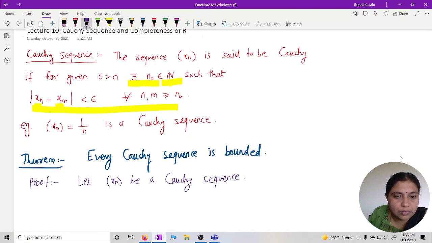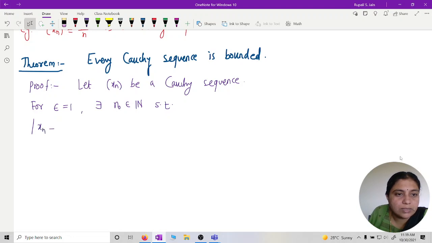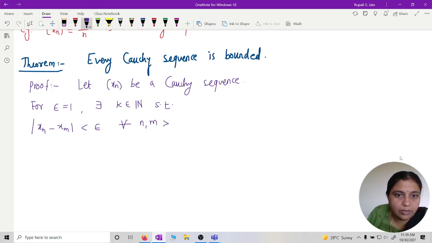Yes, ma'am. So since it is a Cauchy sequence, for epsilon equal to 1, there exists a natural number n0 belonging to N such that mod of xn minus xm is less than epsilon for all n, m greater than or equal to, instead of n0, I will use p here, or k, whatever, k also we can use, n, m greater than or equal to k. Is that okay? This is by the definition of Cauchy sequence.